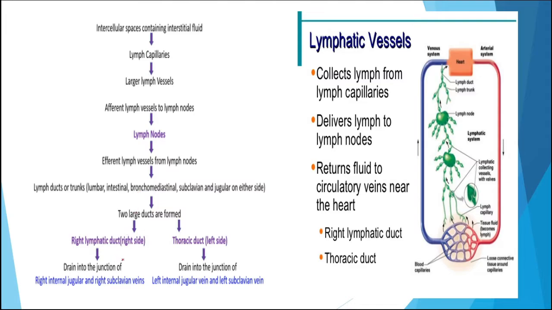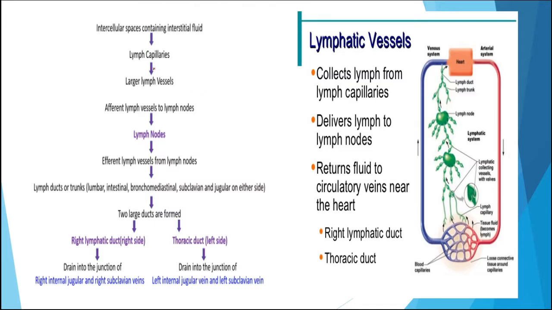These veins will collect all this lymph and move it to the heart for purification. The lymphatic vessels have the lymph nodes, and the lymph has cells known as lymphocytes. These lymphocytes are equivalent to WBC and they destroy foreign material and provide immunity to the body.